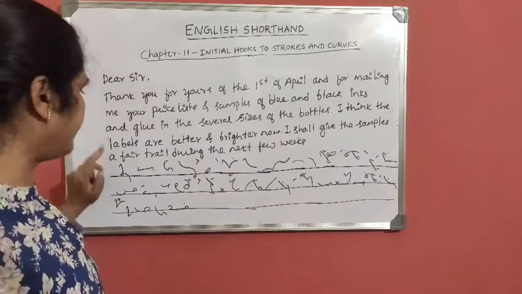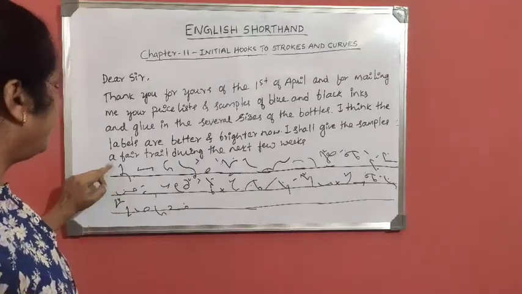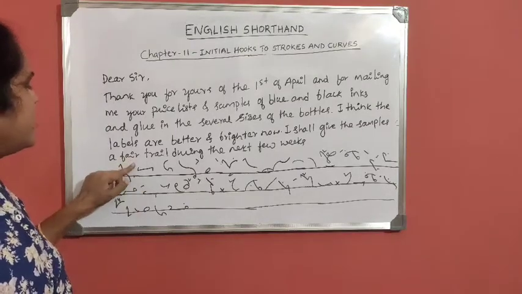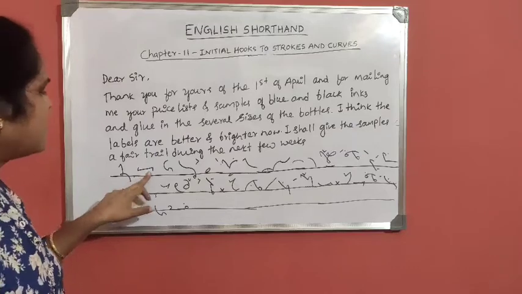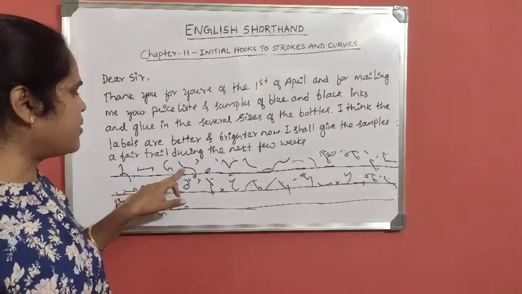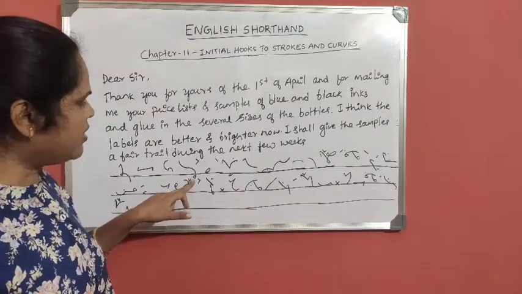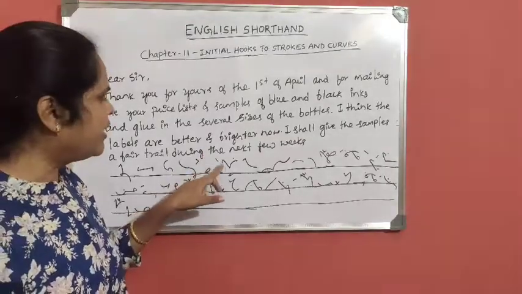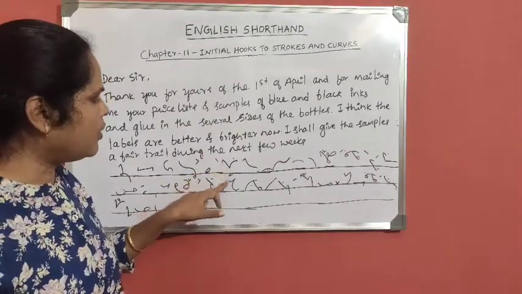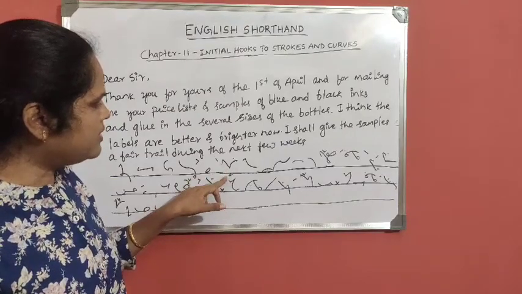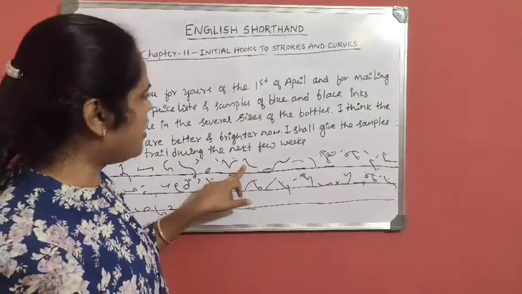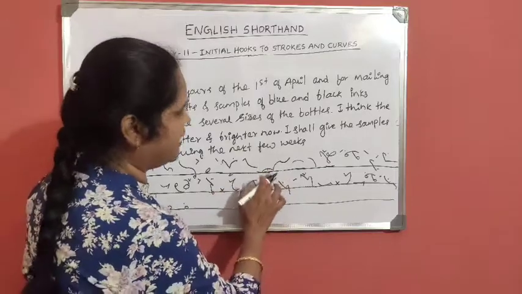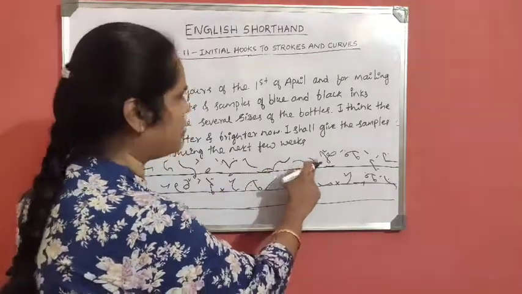See, the whole paragraph I transcribed into shorthand. This is "Dear Sir." Dear is a grammalogue, then circle S is R. For indicating the next paragraph, you have to write this mark. Thank is a grammalogue, you is a grammalogue, for is a grammalogue, your is a grammalogue. Then the circle, of the grammalogue, the first grammalogue, of April. Since April is a month, this is a noun, the two lines beneath the stroke I wrote. And for mailing: M, L, ink, A oval on the line, M, me grammalogue, your grammalogue, price list.